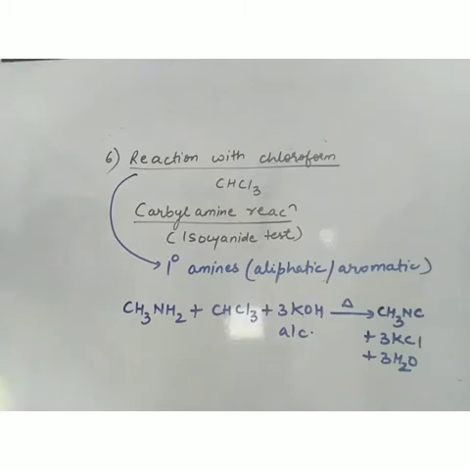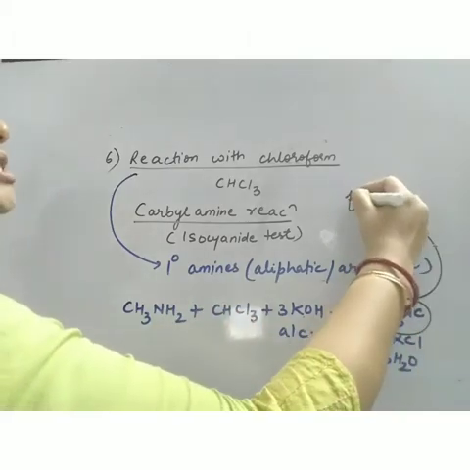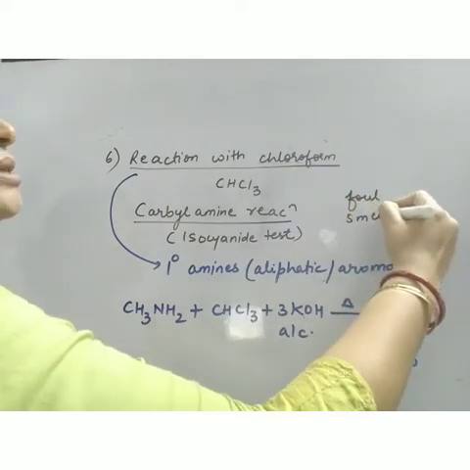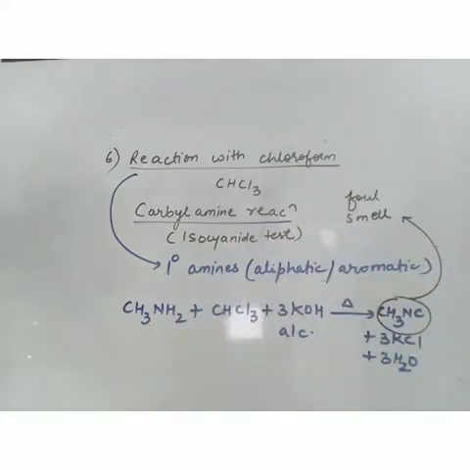Now this reaction we don't perform in lab. The reason is the isocyanides formed here have a very foul, unpleasant smell. So we don't perform this reaction in the laboratory, but if asked in the theory exam, we can write it. So this is a characteristic test for primary amines, aliphatic as well as aromatic. Aliphatic can also give this test and aromatic can also give this test.